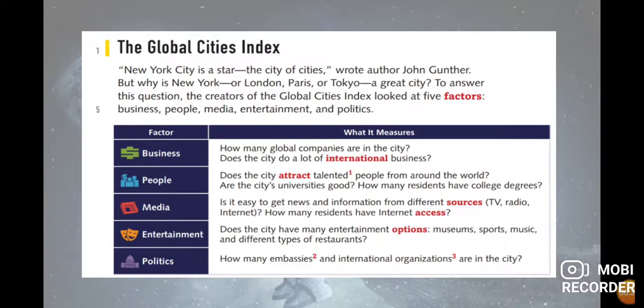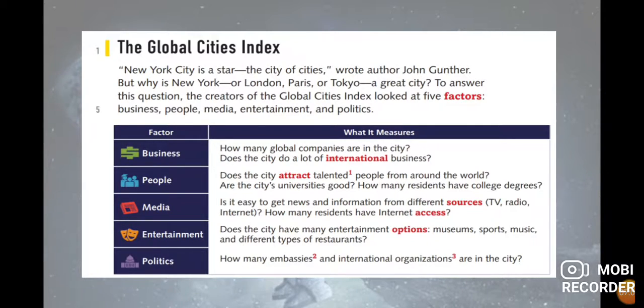Maybe because they take into account different factors. And to answer this question, the creators of the Global Cities Index look at 5 factors. And what are these ones? We have business, people, media, entertainment, and politics. These are very important factors for entering this list.